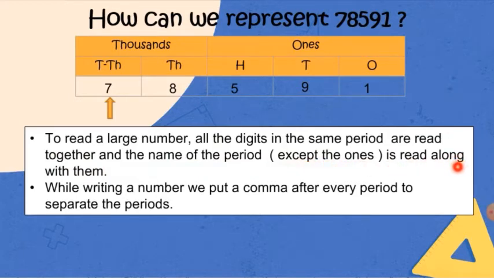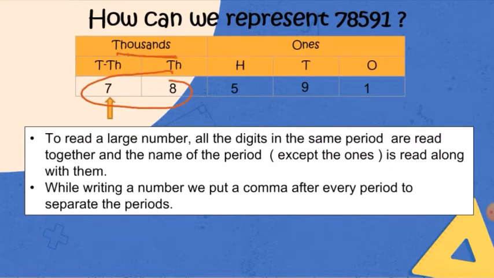So in the thousands period we have 7 and 8, which will be read together along with the period's name.